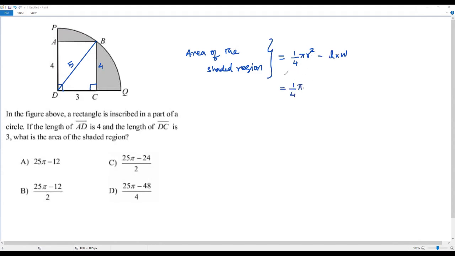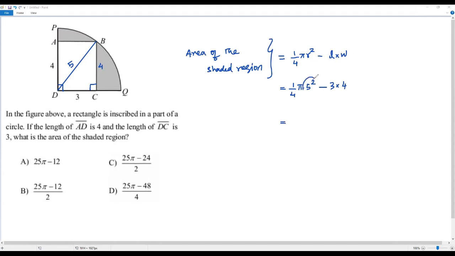what is the radius of the circle? Just now we got the radius of the circle. That is DB. This is the diagonal of the rectangle. That is 5. So we can plug in 5 for this r. Then we get 5 squared, negative, this represents the area of the rectangle. L is the length. That is 3. And W is the width. That is 4. It is 3 times 4.